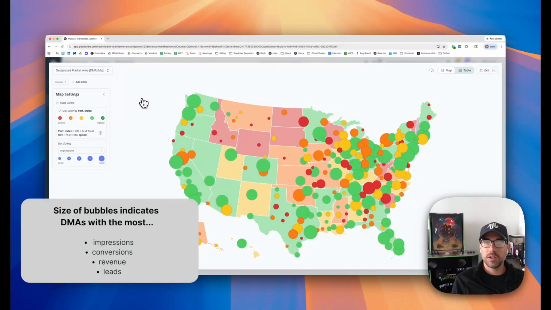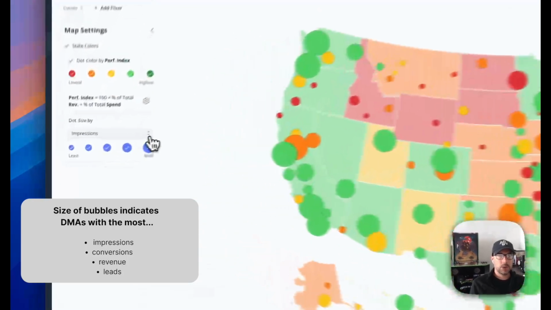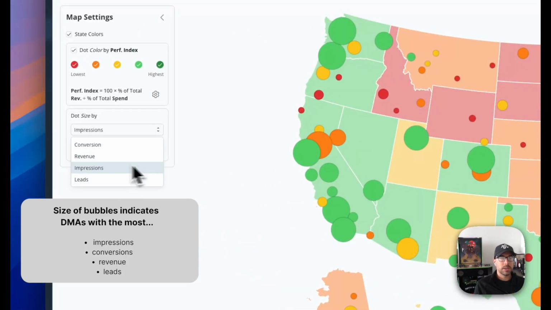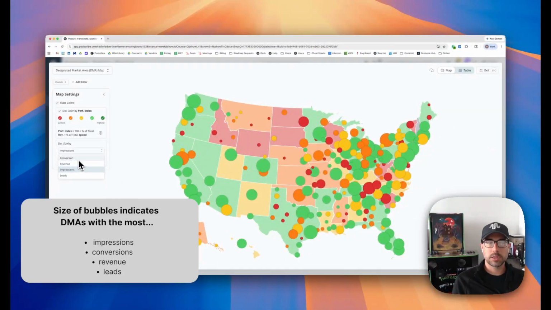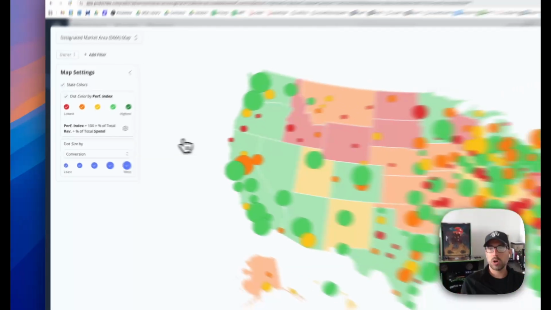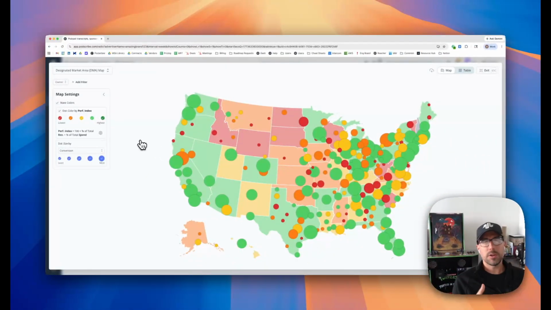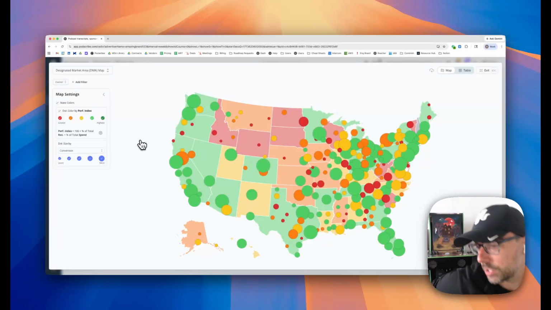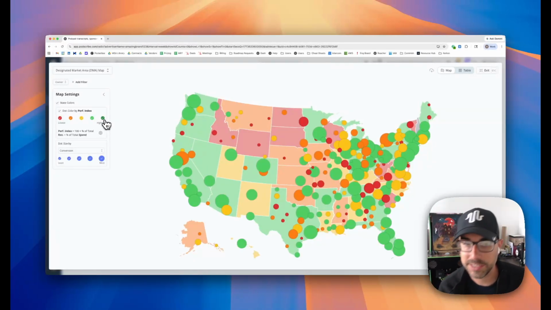Now, the size of the bubbles that you're seeing, those bubbles indicate DMAs, and the size of the bubbles indicate who has the most impressions. Now, we can change that to be based on conversions, revenue, impressions, or leads. Actually, let's do it based on conversions, because I'd like to see where are the markets where the most conversions are coming in, perhaps not the most efficient in terms of driving conversions. And so what you're going to be looking for is the big dots that are not green.